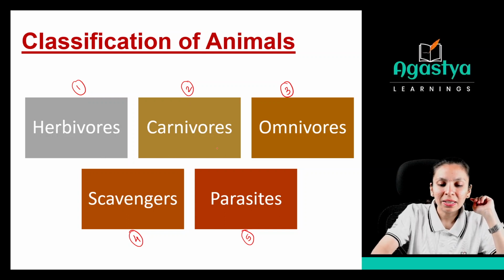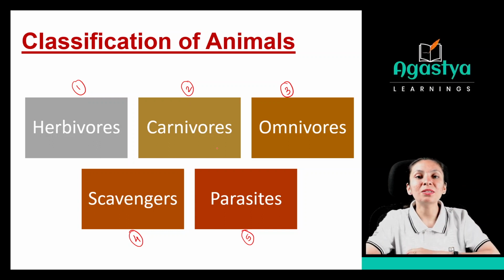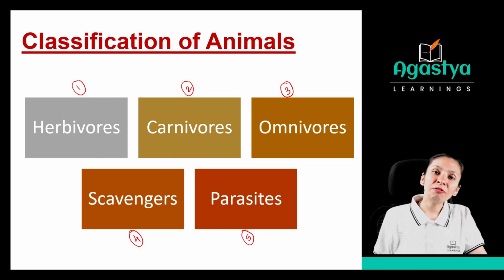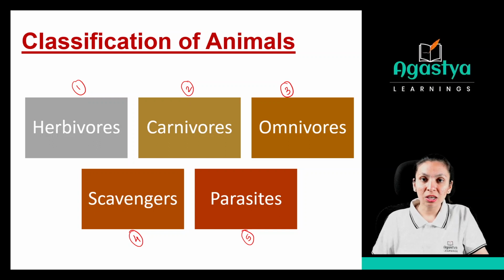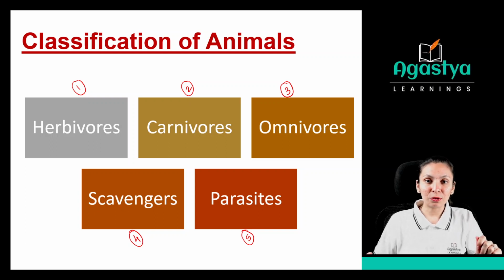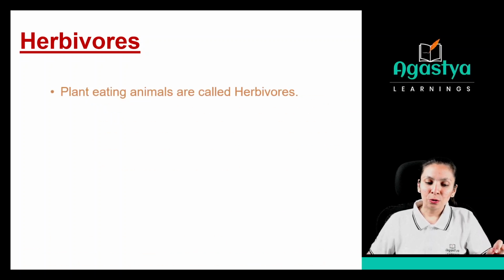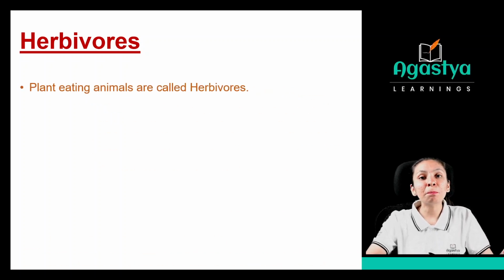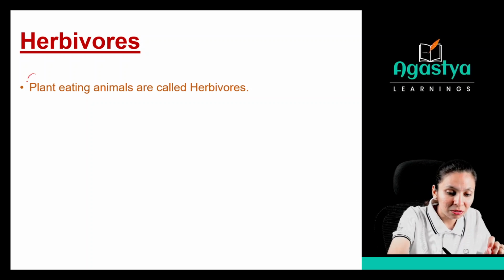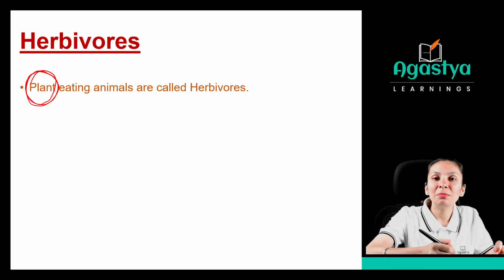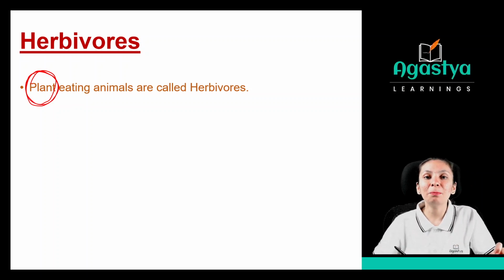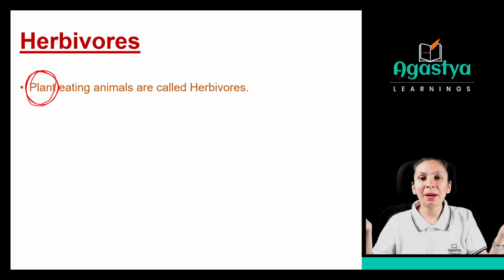So these 5 things are very important based on their food habits. So what is the first one? That is the herbivores. Now what do you mean by herbivores? Okay, so let us start with the herbivores. The animals which eat plants. Whenever the word herbivores comes up, you have to remember the animals which eat only plant products, plants or plant products.